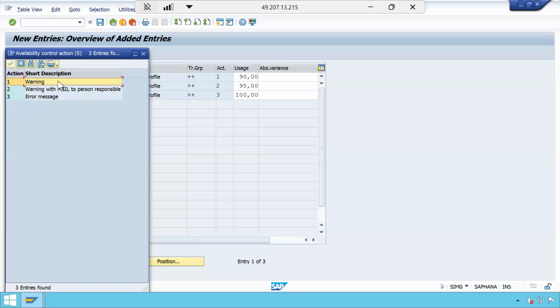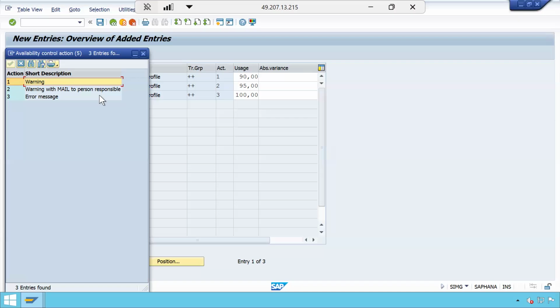So we are telling the system, whenever it reaches this, to whom will this warning go? Can anybody tell, to which person this warning will go? Yes, it should go to the person responsible on the project, so that he will get notified. So this warning message will be shown to the particular user.